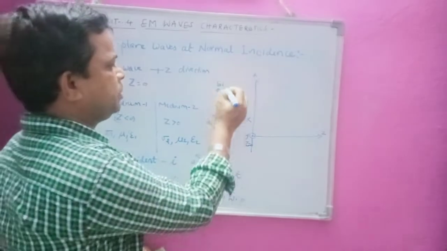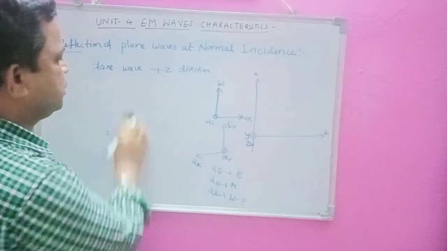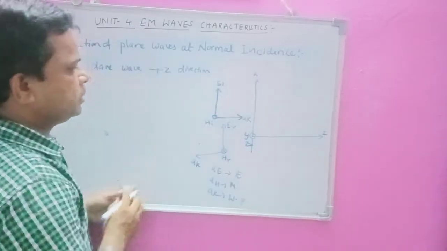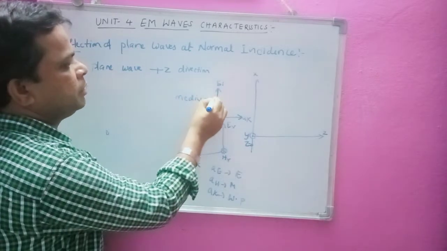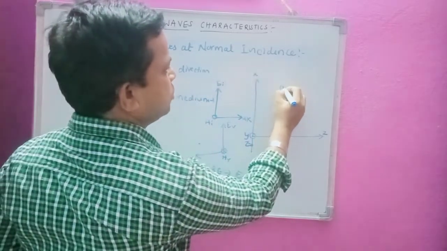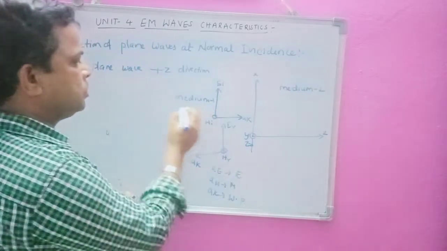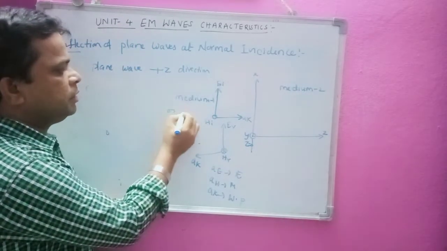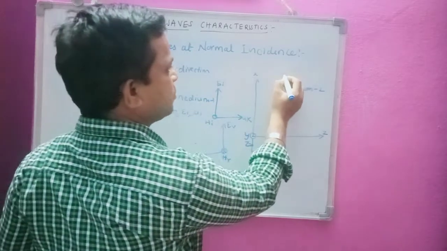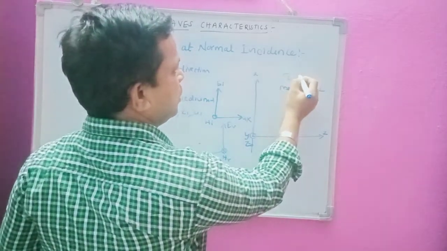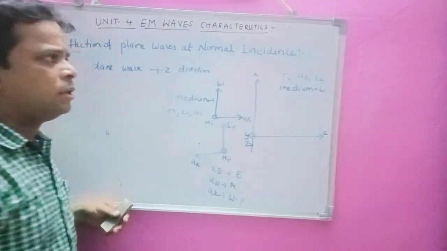Now this is medium 1. I will erase this one. For this diagram, I am going to consider this as medium 1 and this as medium 2. In medium 1 we have sigma 1, epsilon 1 and mu 1, and similarly here we have sigma 2, mu 2 and epsilon 2 as the constants.